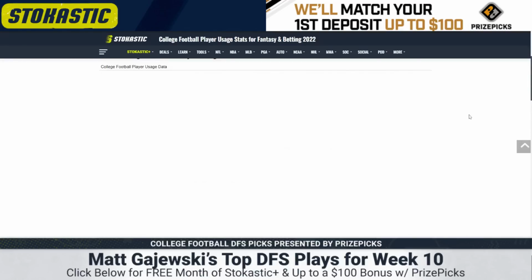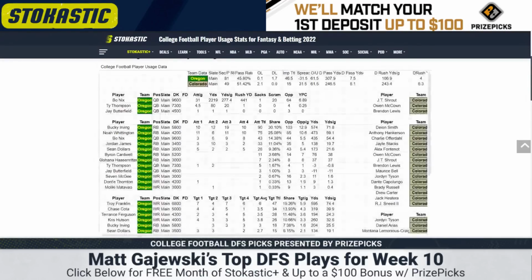Oregon, Colorado, another 31.5 point spread. So north of 30, you got to be worried about potential easing off the gas with starters, 61.5 total. Oregon, 46.5 team total. Bo Nix, most expensive quarterback on the slate. Who would have thought it? 441 cumulative rushing yards. He's averaging 277.5 as a passer in 31 attempts. When it makes sense, you just play Bo Nix at this point. If you have the salary, play him. If you don't, that's fine.